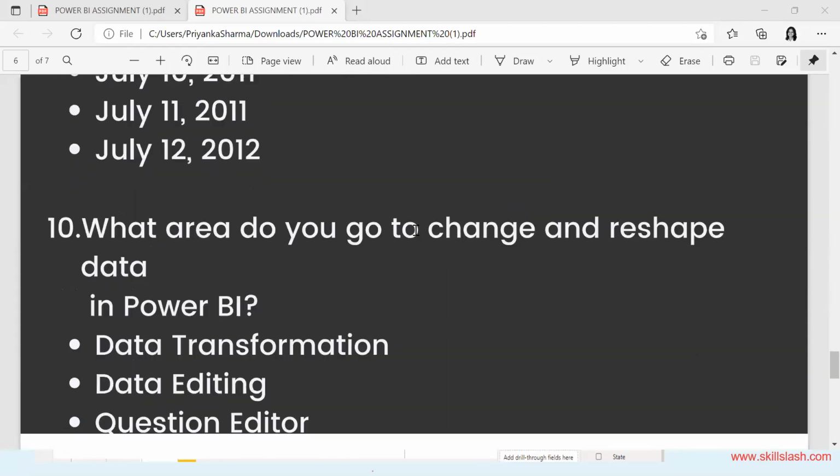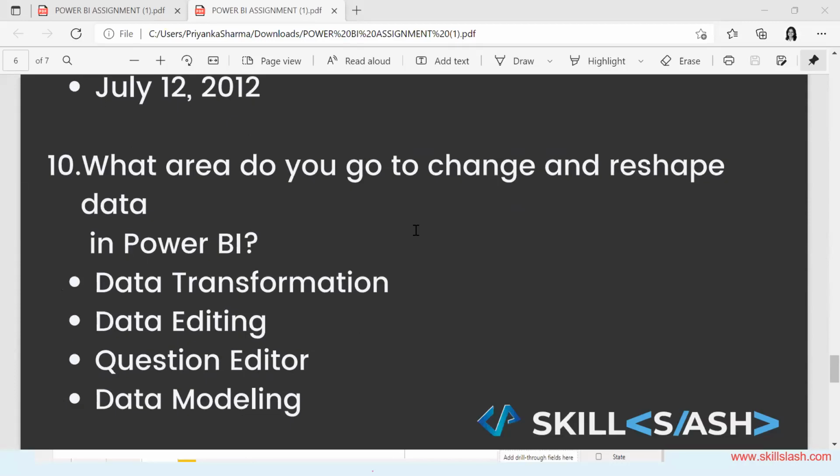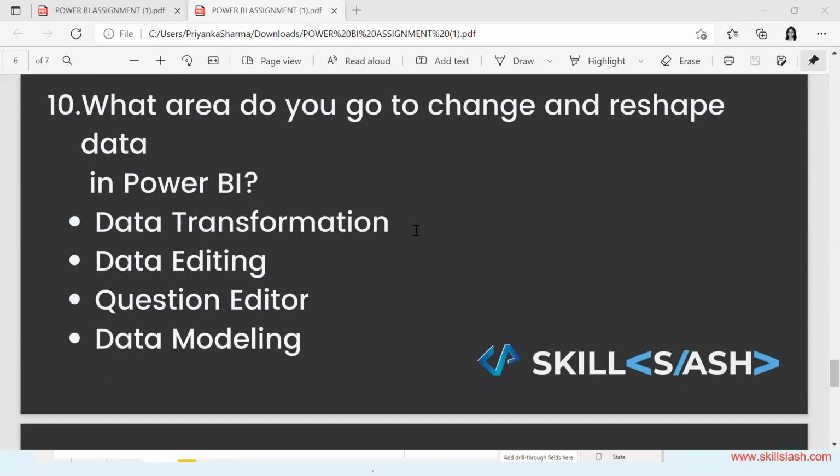Let's look at the 10th one. What area do you go to change and reshape the data in Power BI? Let's say I want to go and change it. The option is transformation, we will just transform it. Query editor, no. Data modeling, we don't want to create. We just need to click on the option data editing. Okay, the answer for the 10th question is data editing.